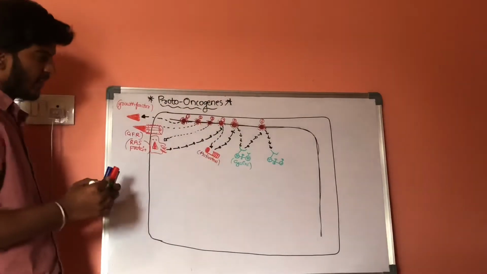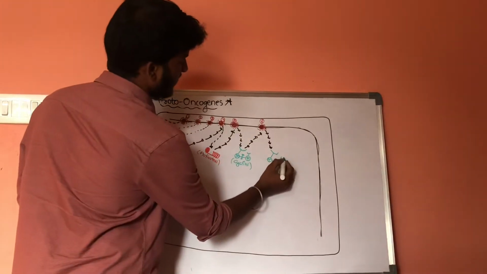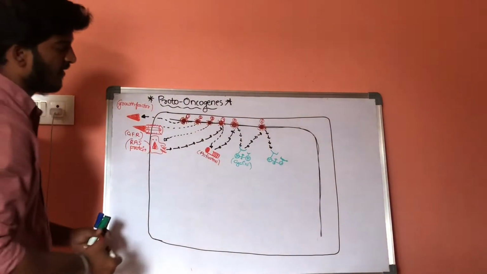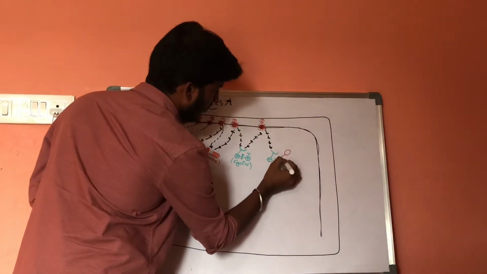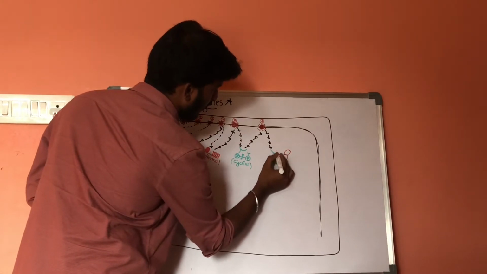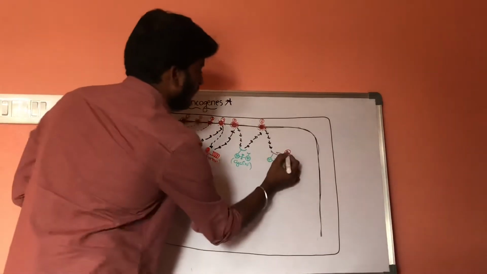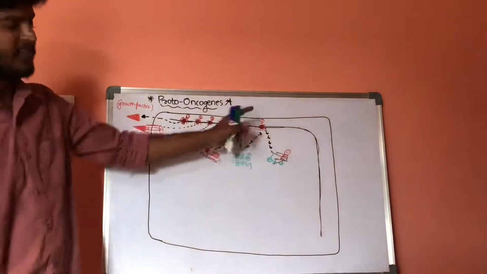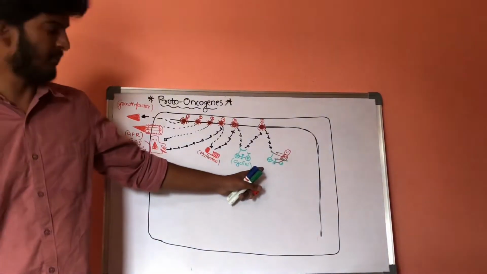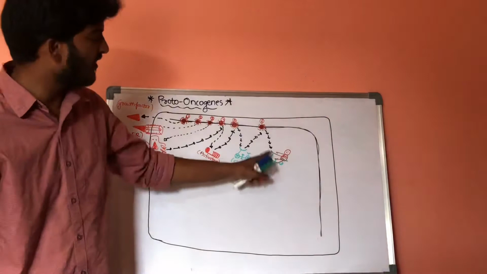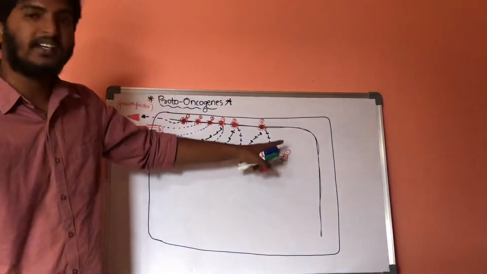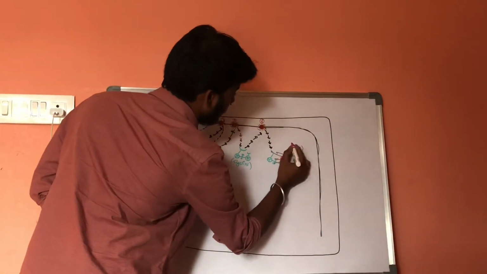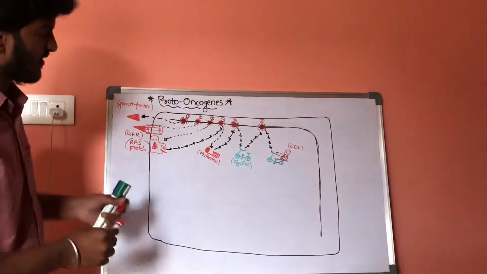These are the cyclins, which release a special substance called cyclin dependent kinases, that is, CDKs.